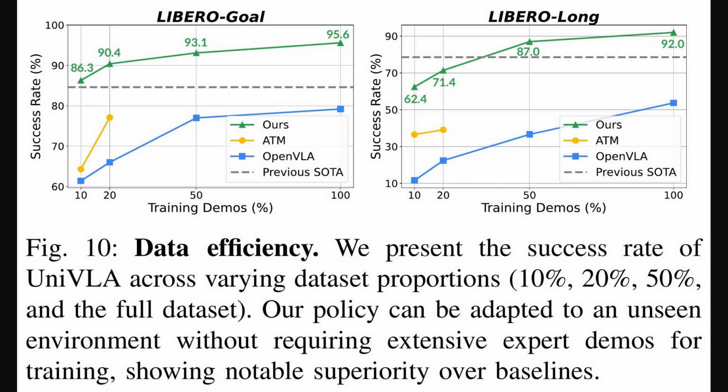UniVLA, shown by the green line, achieves very high success rates even with very little data. For instance, on libero goal, it hits 86.3% success with only 10% of the demonstrations, significantly outperforming other methods like OpenVLA and even the previous state-of-the-art.